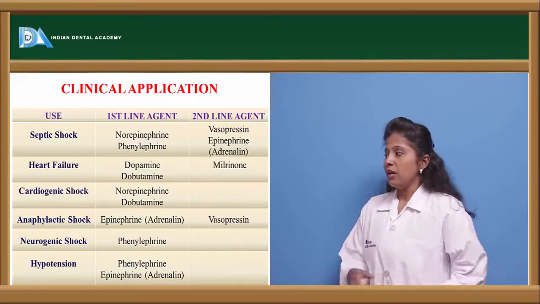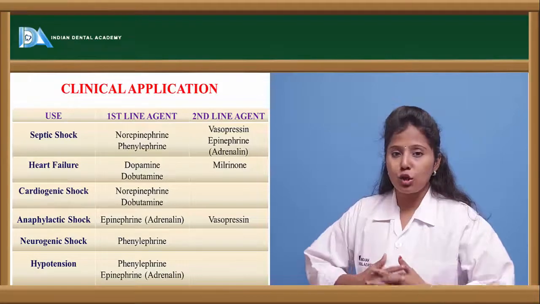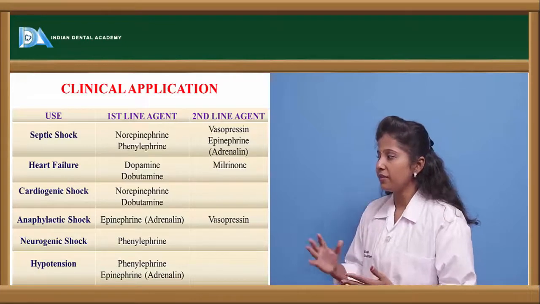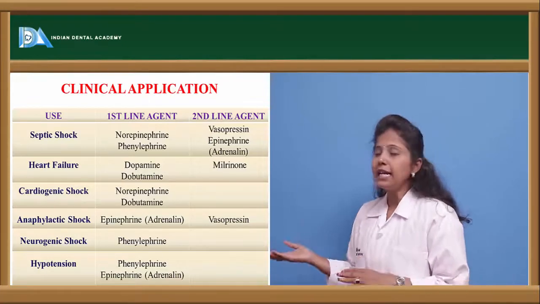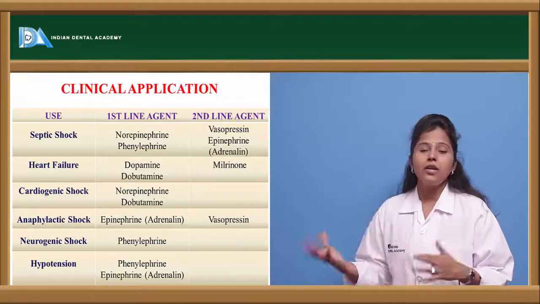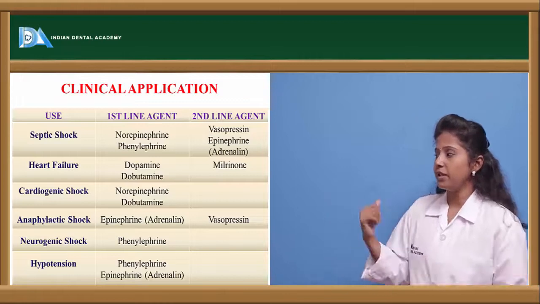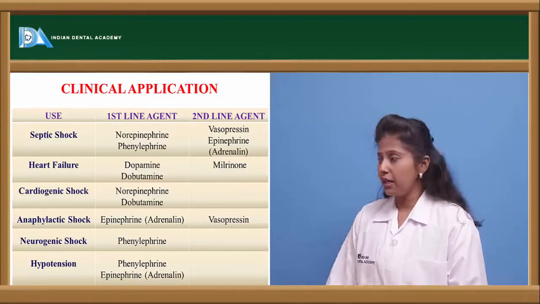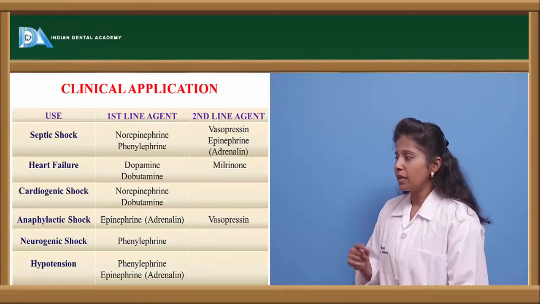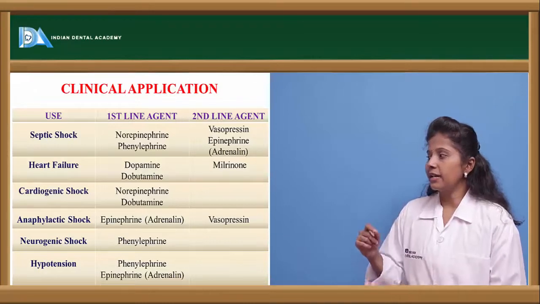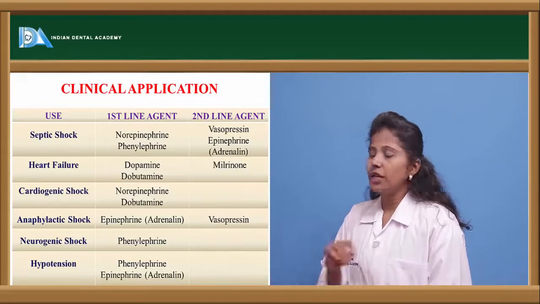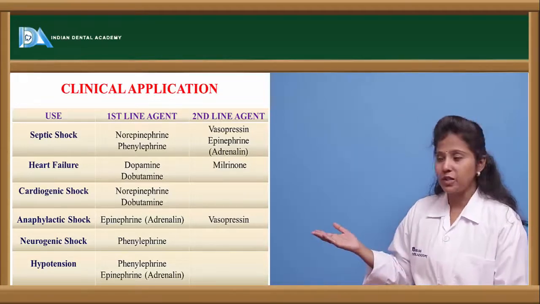Here in this slide we can see the various applications of vasopressor agents. In septic shock, the shock caused by sepsis, the first line drugs are norepinephrine and phenylephrine, and the second line drugs, if a person cannot tolerate norepinephrine or phenylephrine, are vasopressin and epinephrine, that is adrenaline. In heart failure, dopamine and dobutamine are recommended as first line drugs, and the second line drug is milrinone. In cardiogenic shock, norepinephrine and dobutamine are used. There are no secondary drugs for cardiogenic shock.